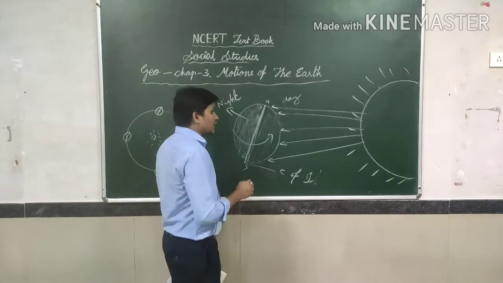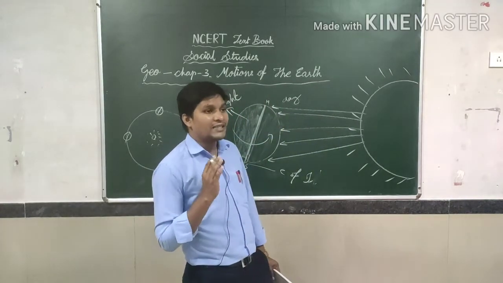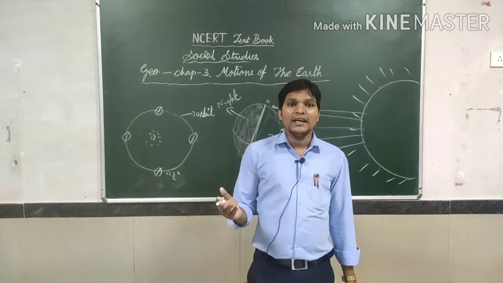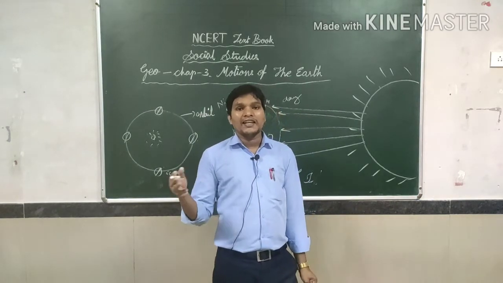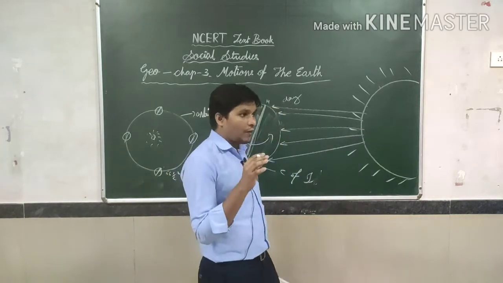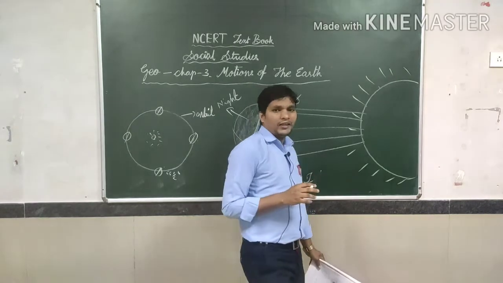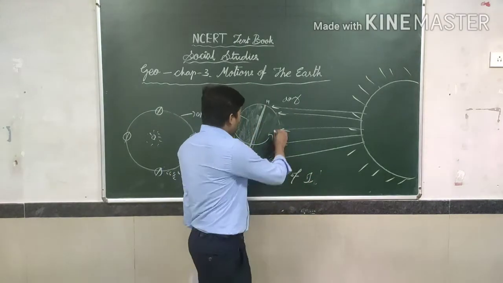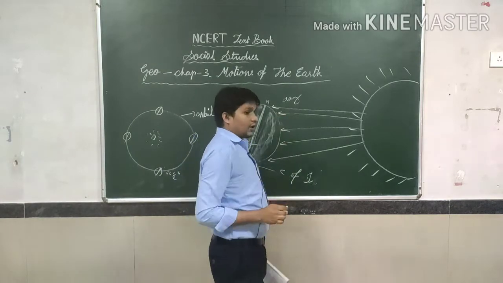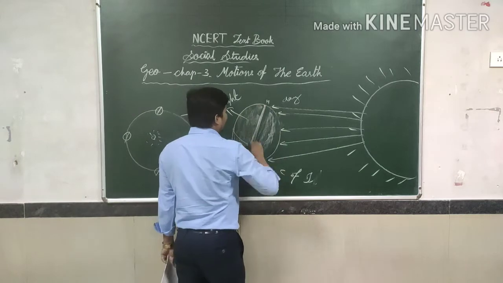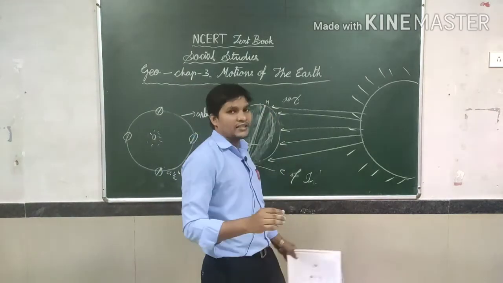So if the sun's rotation stops, if it won't rotate, the sunlit half of the earth will continuously experience day, and the dark part will continuously experience night.